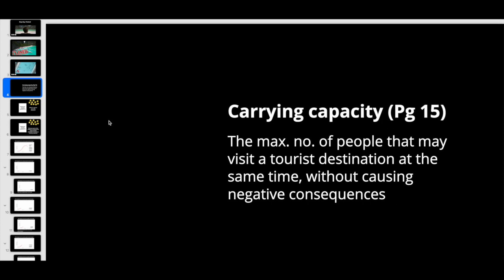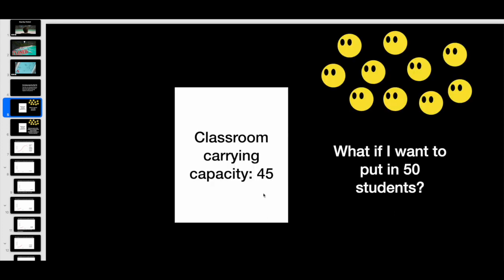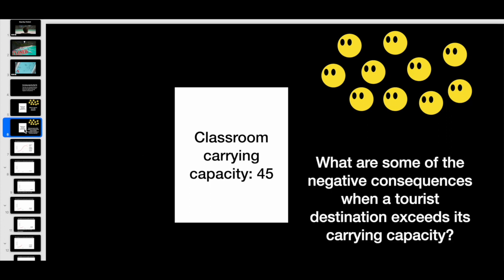For example, if a classroom can only hold 45 people, if I put in 50 people, what will happen? There will be a lot of negative consequences, for example, it's overcrowded, it's too hot and things like that. So if I were to do that to a tourist destination, what can be some of the negative consequences then?